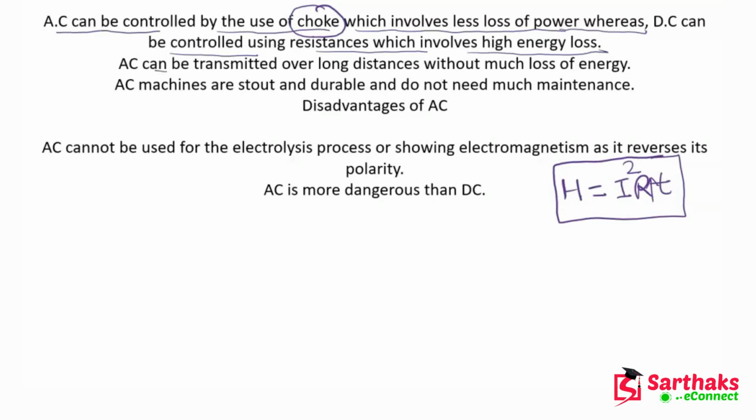Now we know that AC can be transmitted over long distance without much loss of energy, and AC machines are stout and durable and don't need much maintenance. This is a very big advantage of AC, that the AC machines are basically stout and durable. These are long lasting, so that's why it doesn't need lots of maintenance as well. So you can say that AC machines have lots of advantages over DC machines.